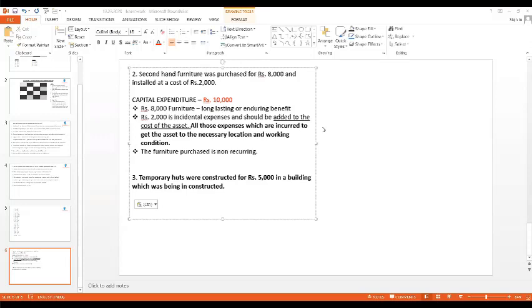Temporary huts were constructed for rupees 5,000 in a building which was being in construction. Actually, it's not constructed, it's being in construction. So there was a building, okay. In that, it's being in construction, under construction. In that, temporary huts were built for rupees 5,000. So now, can anyone tell me, is it capital or revenue and why?